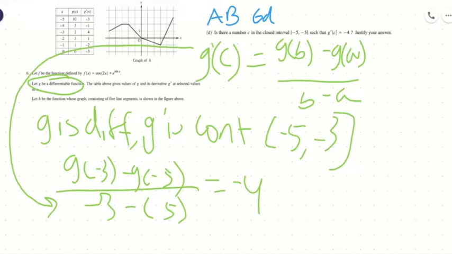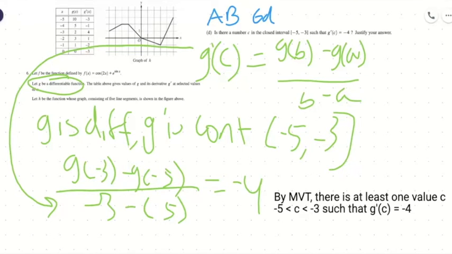And so then we would justify by saying something along the lines, I'll just write it out via text. By MVT, and you can write mean value theorem on the real thing, I don't think it matters, there is at least one value c, -5 less than c less than -3, such that g prime of c is equal to -4. There we go. And so that's what I would write after showing that work.